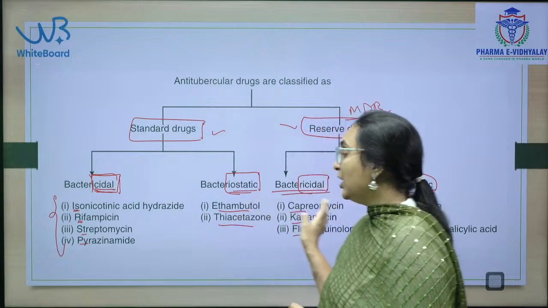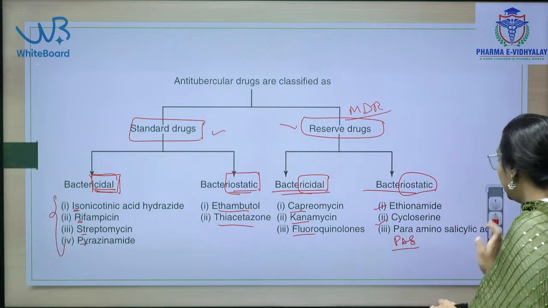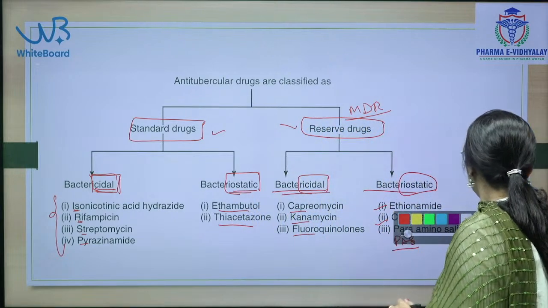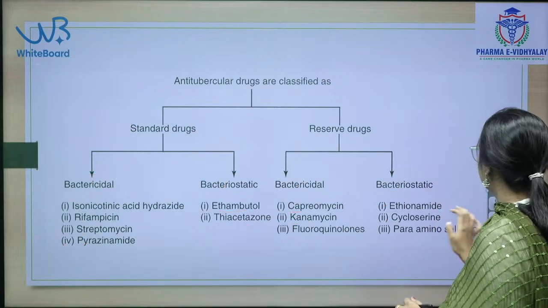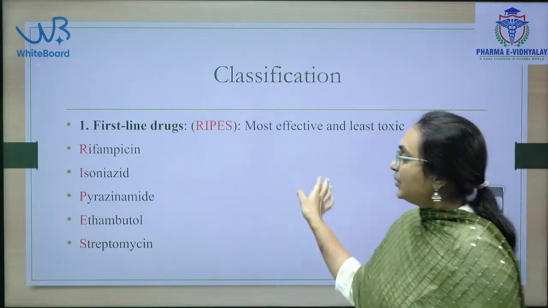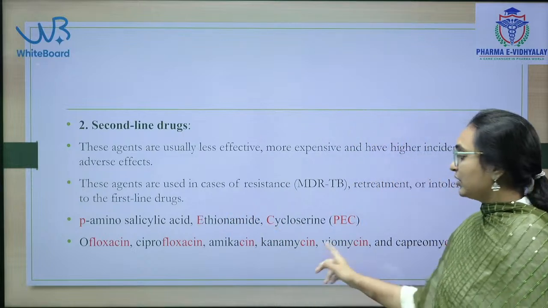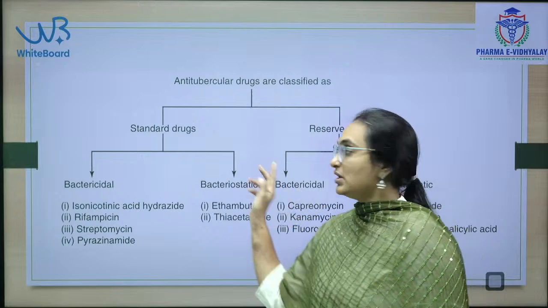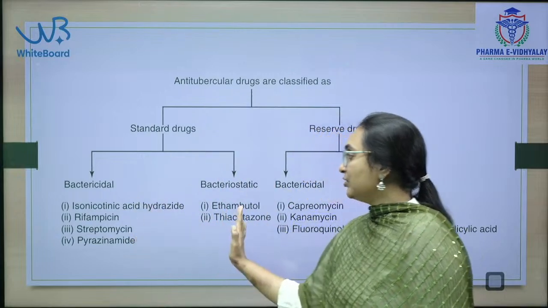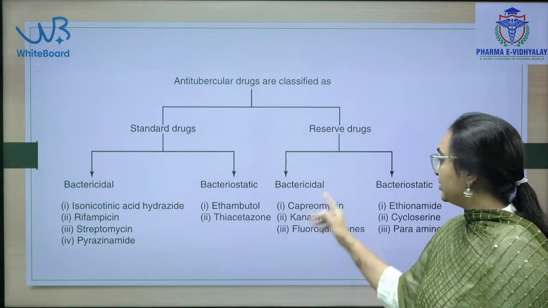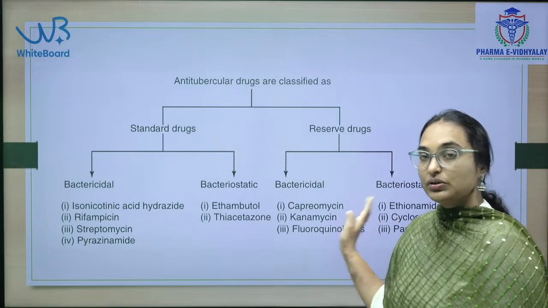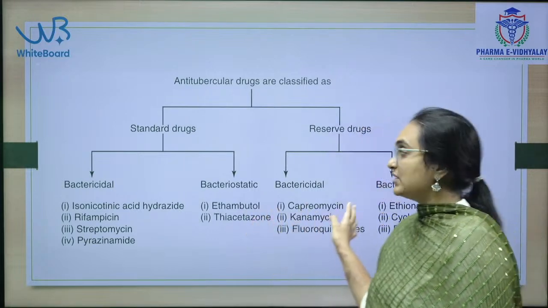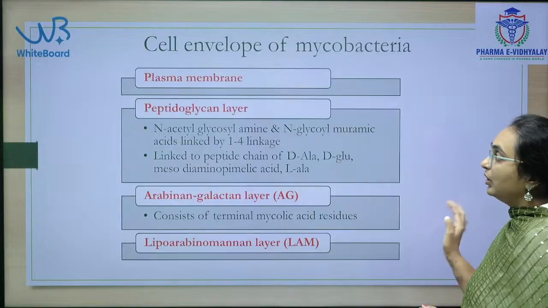First line drugs are RIPES and second line drugs are PEC and fluoroquinolones. Then standard drugs and reserved drugs, each bactericidal and bacteriostatic. These are the two kinds of classifications under anti-tubercular drugs.